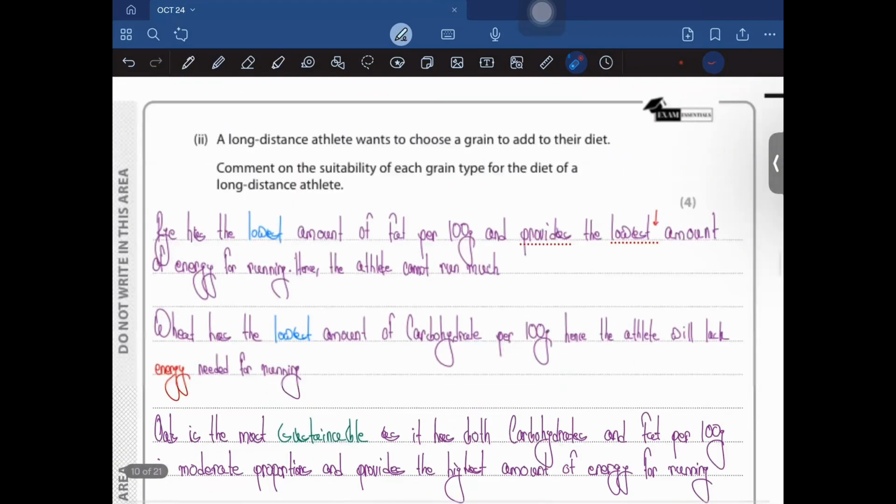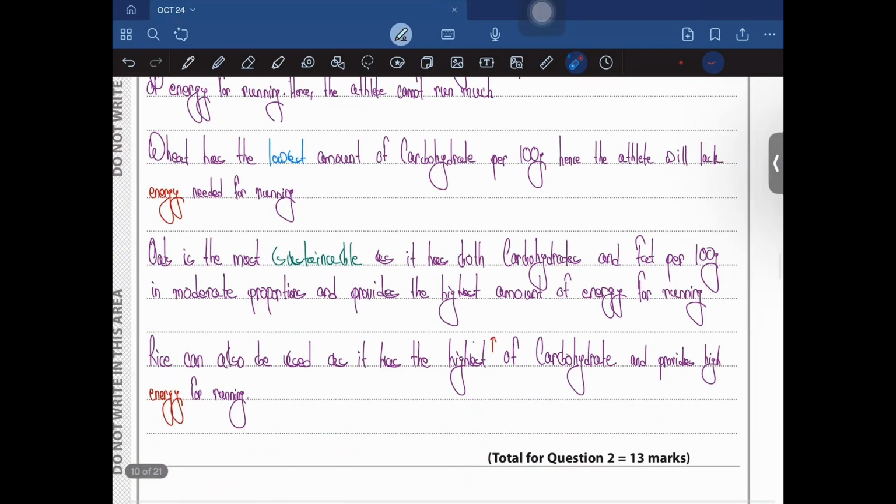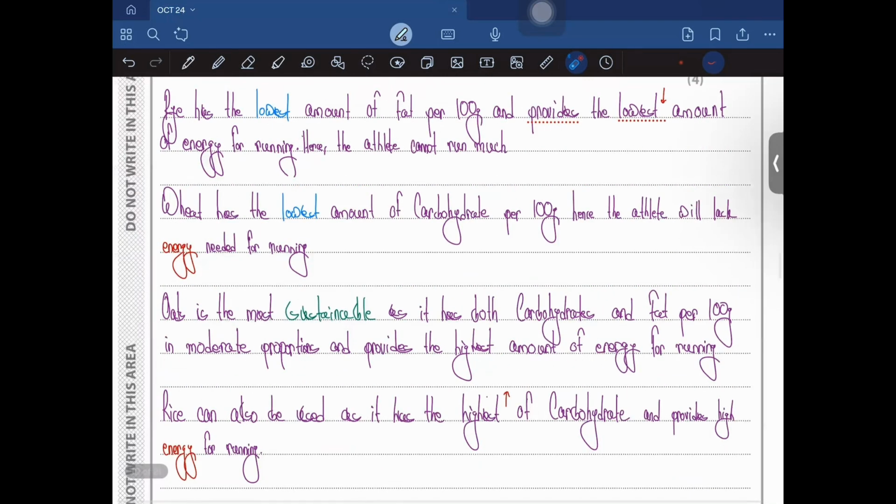Then, wheat has the lowest amount of carbohydrate per 100 grams. Hence, the athlete will lack energy for running, right? It has the lowest amount of carbohydrate, and we need this carbohydrate to provide us with a source of glucose that we need to carry out aerobic respiration, and we need some level of fat, as I said over here. But excess of it could lead to heart diseases and so on.